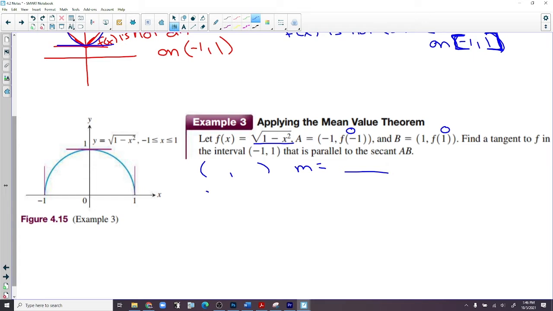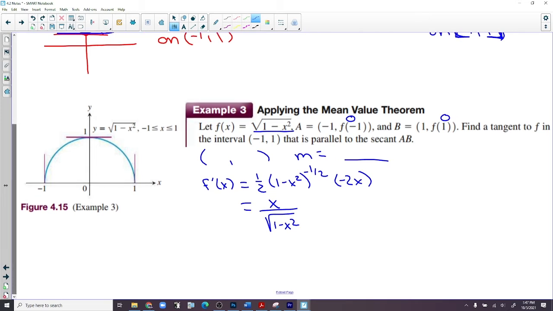I need f prime of x. That's 1/2 times (1 minus x squared) to the -1/2 times -2x. So the 2's cancel out, and we get x over the square root of 1 minus x squared. Now that's the derivative, the instantaneous velocity, or the slope of the tangent line right there.